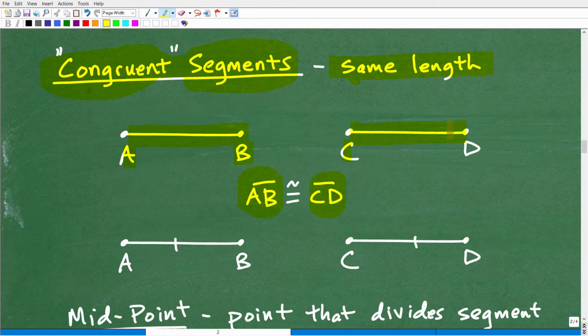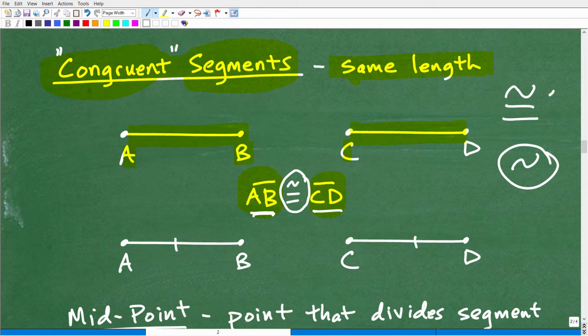Now they look to be the same, but I'm going to establish that in fact they do have the same length by using this symbol right there. Let me just draw it a little bit bigger. It's an equal sign with a little squiggly over it. Okay, that's congruency. So when you use that symbol, what you're establishing is that the left-hand side and the right-hand side have the same measure. In this case, we're talking about the same length. Now, this is not to be confused with one little squiggly like that. This is similarity. This is congruency, and then this is equal.